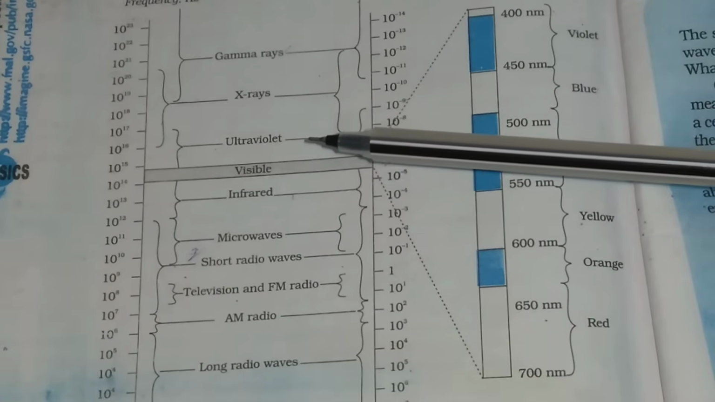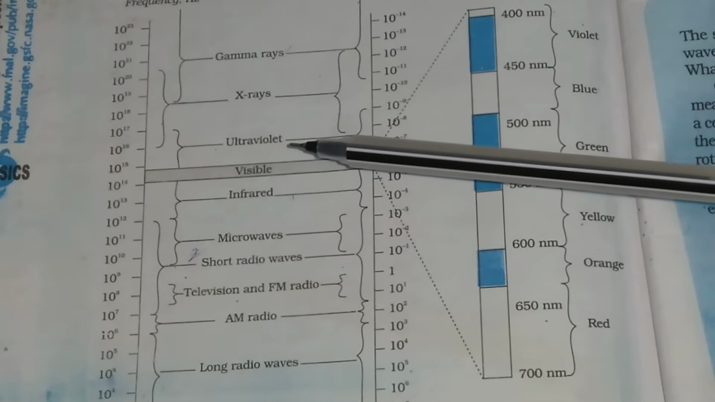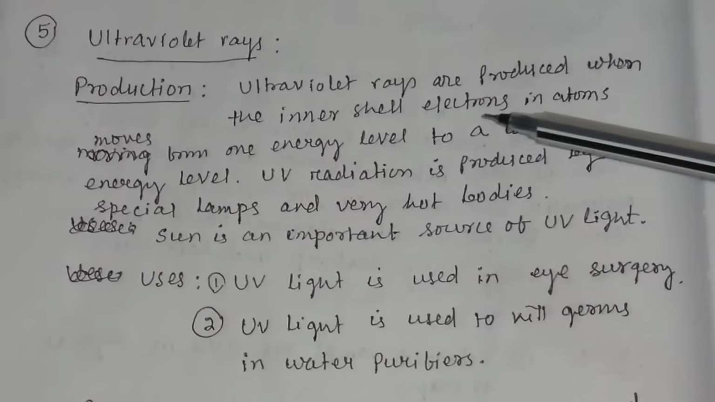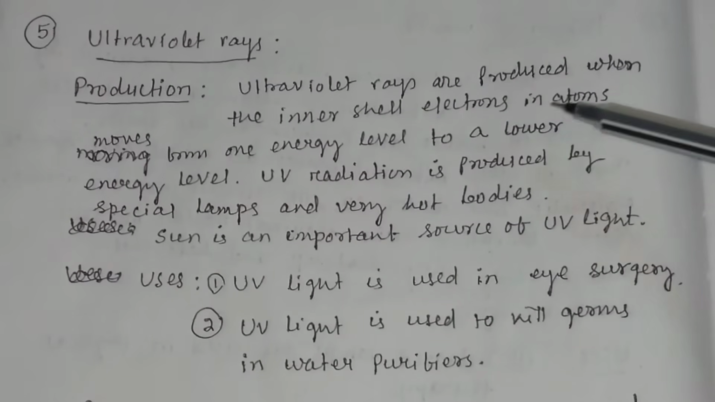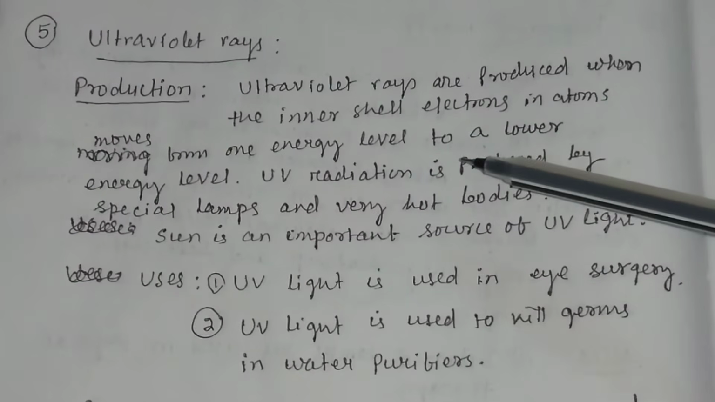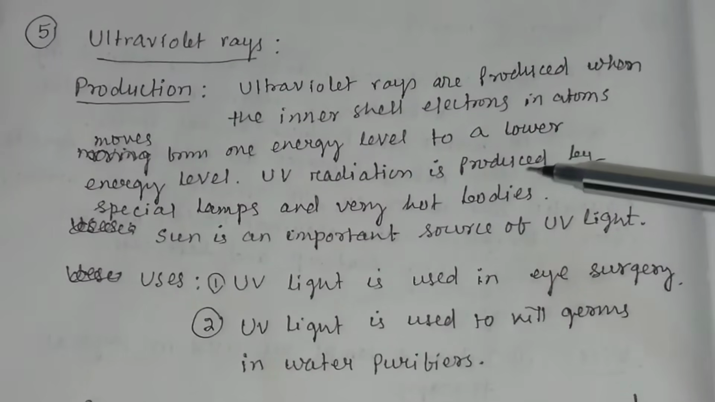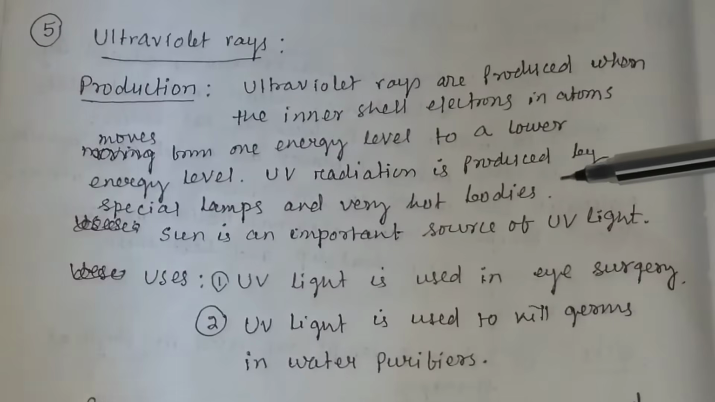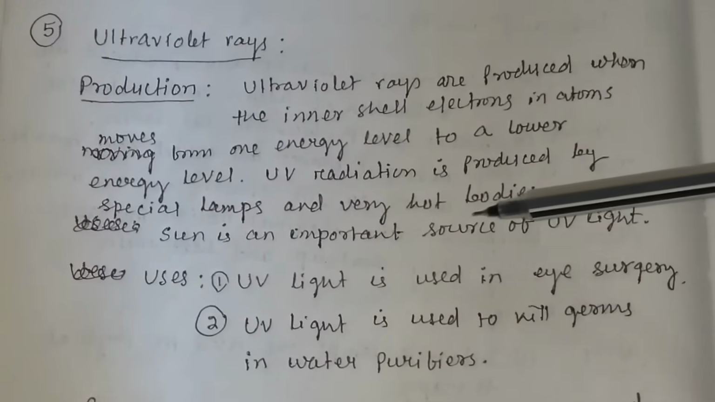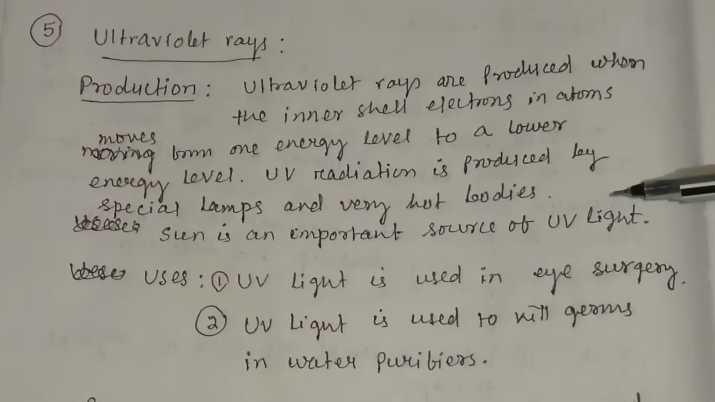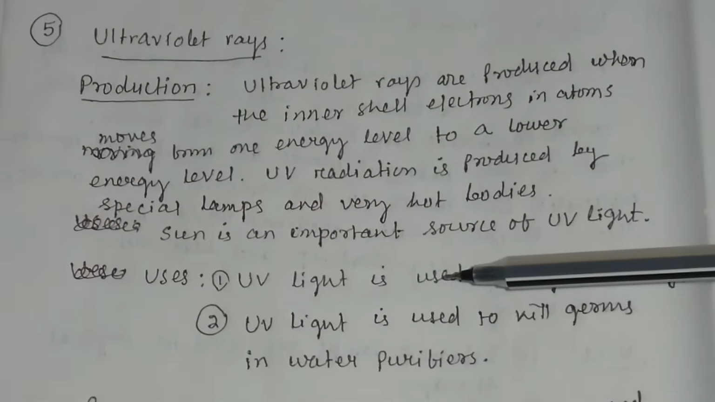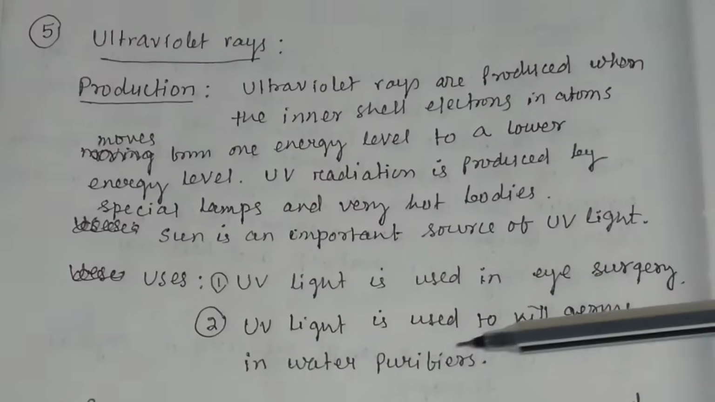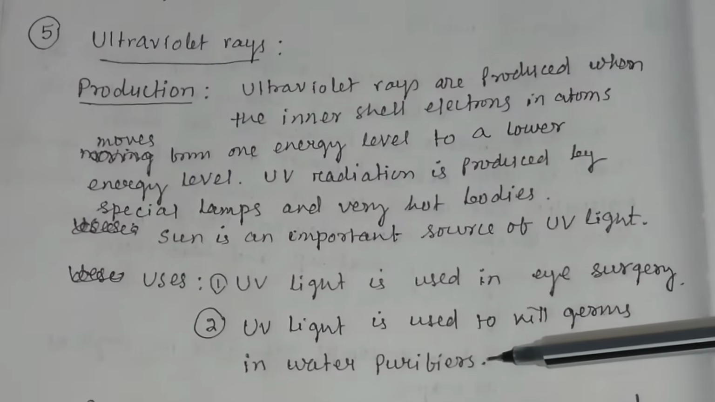And above the visible rays, you have ultraviolet rays. Let us discuss ultraviolet rays. Ultraviolet rays are produced when inner shell electrons in atoms move from one energy level to a lower energy level. UV radiation is produced by special lamps and very hot bodies, and the sun is an important source of ultraviolet light. What are the uses of ultraviolet light? It is used in eye surgery and to kill germs in water purifiers.